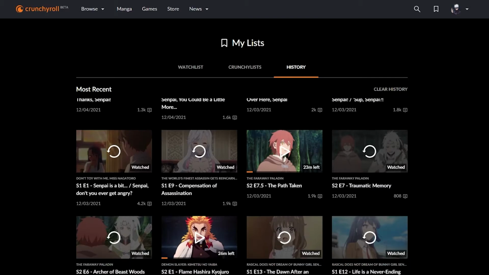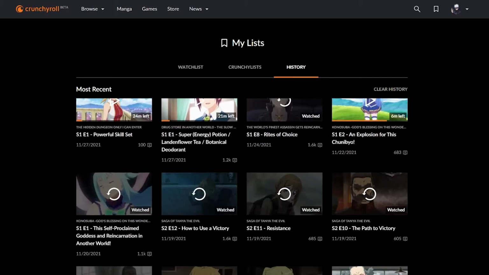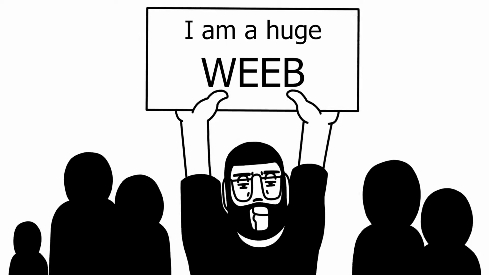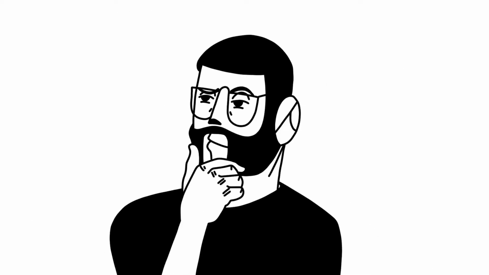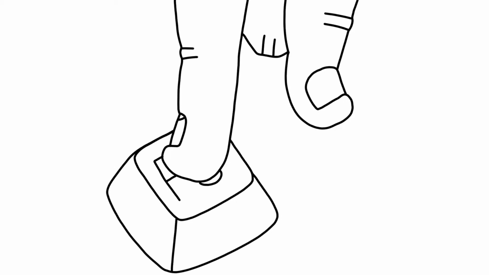Another reason is because I've been running my brain away with an absolute ton of anime recently. And though I would never tell the general public how much of a weeb I am, I'm totally okay with saying that machine learning is a different subject altogether from the things I've done so far. Yes, it's coding, but the concepts and ideas behind why you are coding things the way you are is far different than the press F5 and see if it works type of programming that I've done up till now.